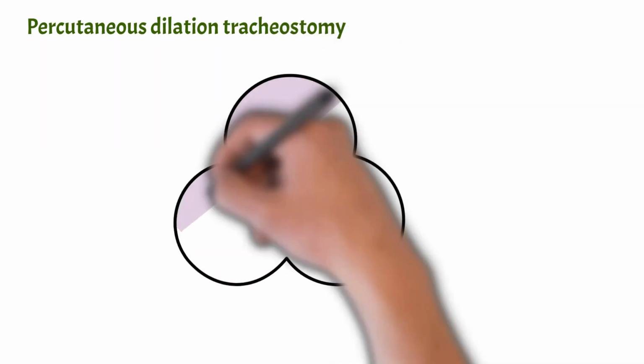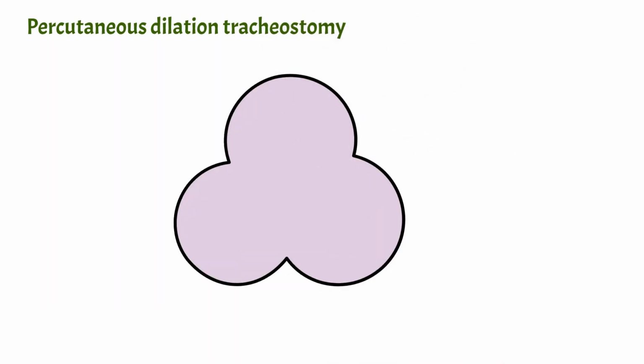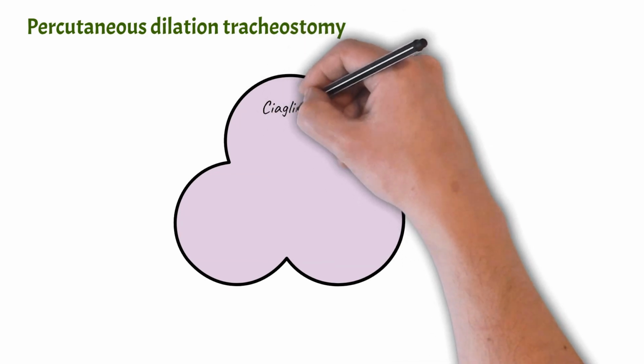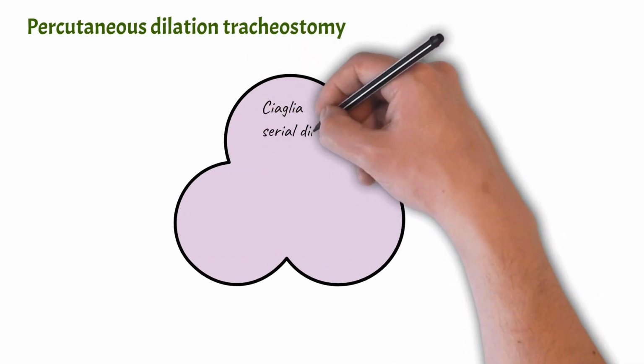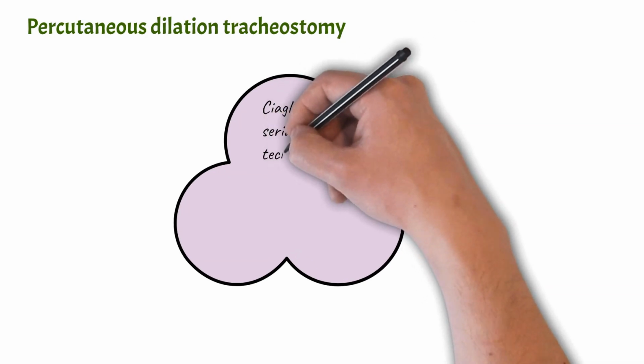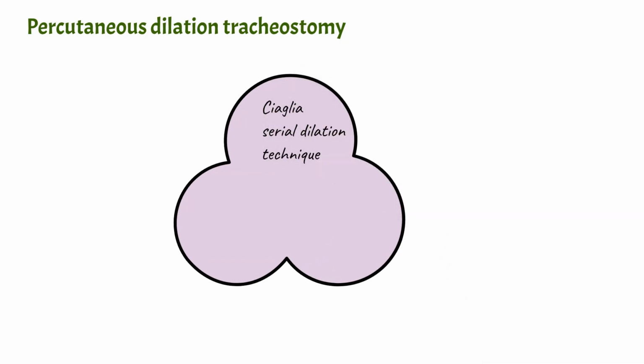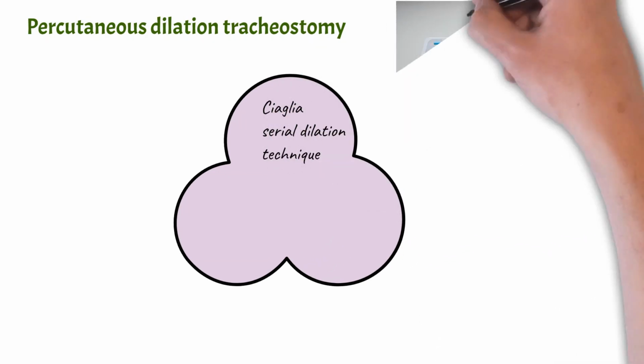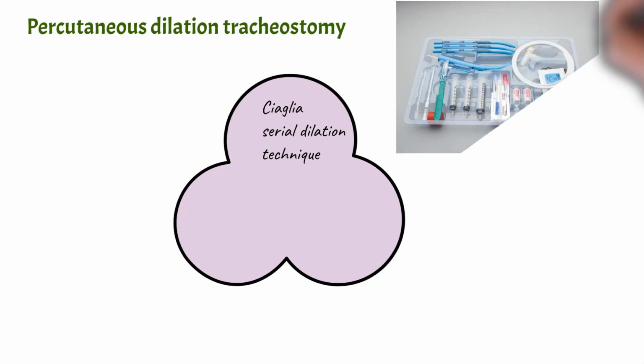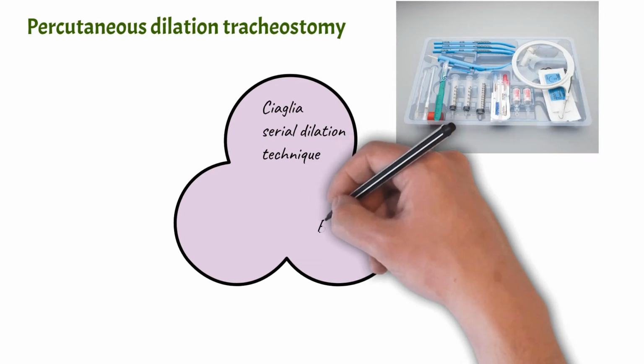Basically, there are three techniques by which we can do percutaneous dilation tracheostomy. The first and foremost is the Ciaglia serial dilation technique. This is a picture showing the serial dilation using the Ciaglia method.